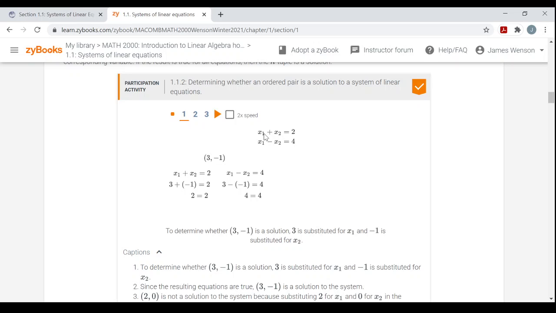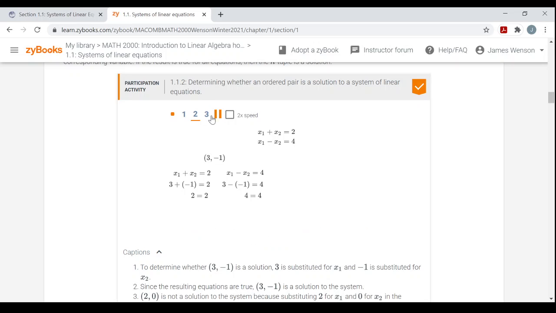So I take the first equation, x1 plus x2 equals 2, replace x1 with 3 and x2 with -1: 3 plus -1 equals 2, that's 2 equals 2, which is true. Do the same thing for the second equation, x1 minus x2 equals 4: replace x1 with 3 and x2 with -1, that's 3 minus -1, or 3 plus 1 equals 4, which is true as well, 4 equals 4.